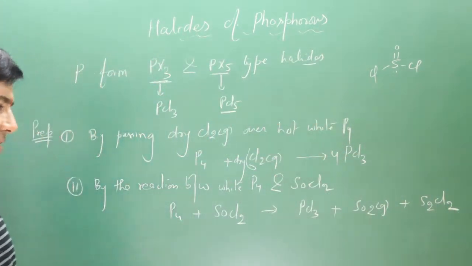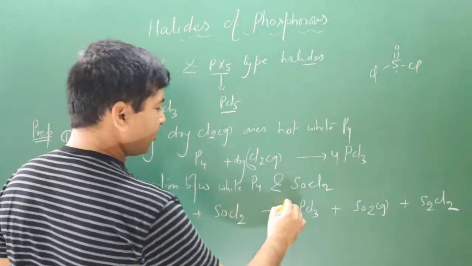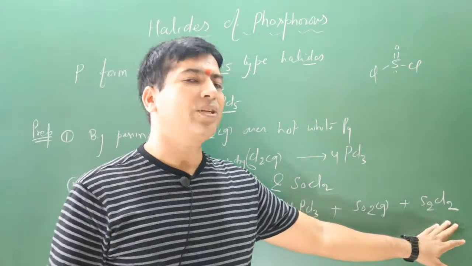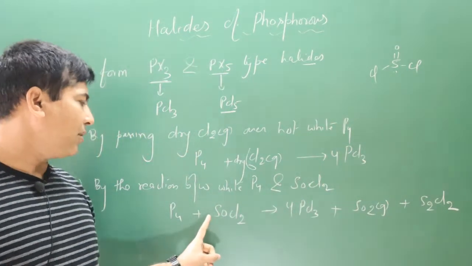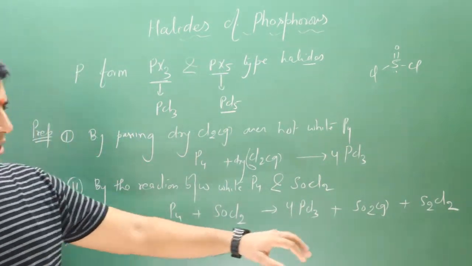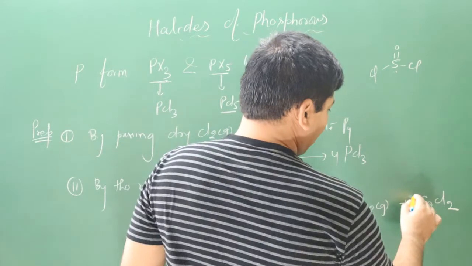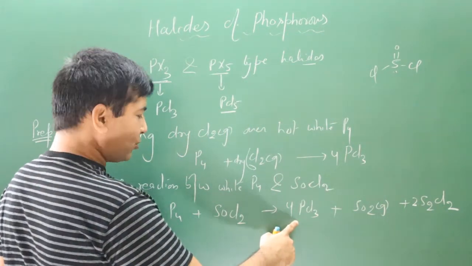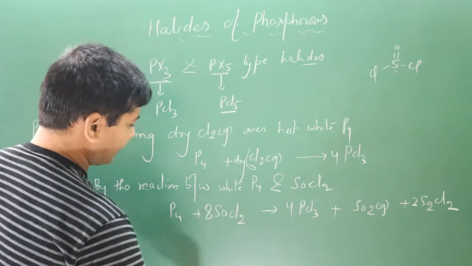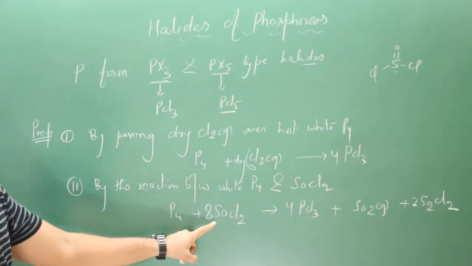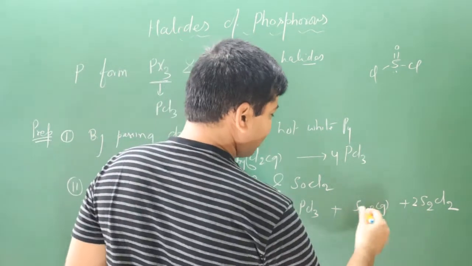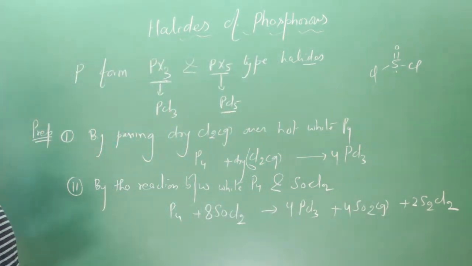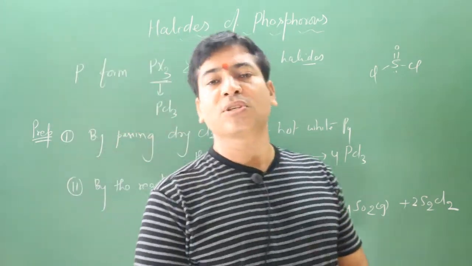Now we can balance this equation. 4 phosphorus, multiplied by 4; 4 times 3 is 12, 12 Cl plus 2, 14 Cl. I will get an odd number, so that's why I make it even. Multiplied by 2: 4 chlorine and 12 chlorine, total 16 chlorine, 8 to 16. Chlorine is balanced. How many sulfur? 8 sulfurs. We have 4 sulfur multiplied by 4. Equation is balanced. So these are the only two methods we have for the preparation of phosphorus trichloride.